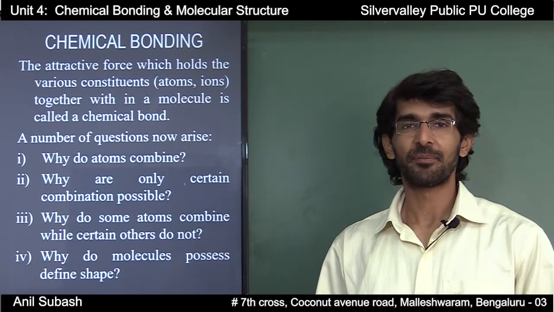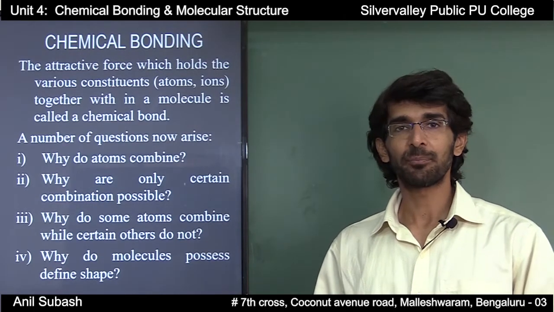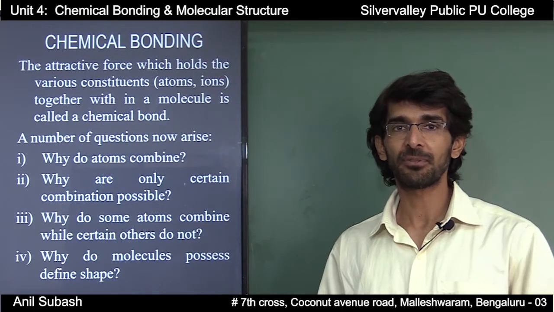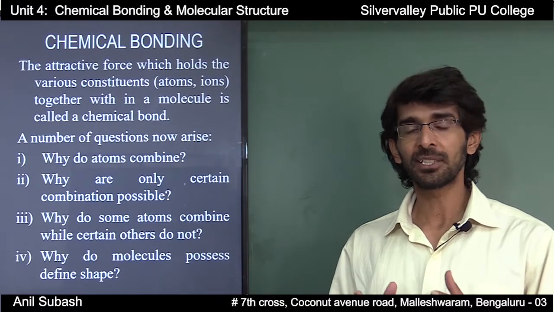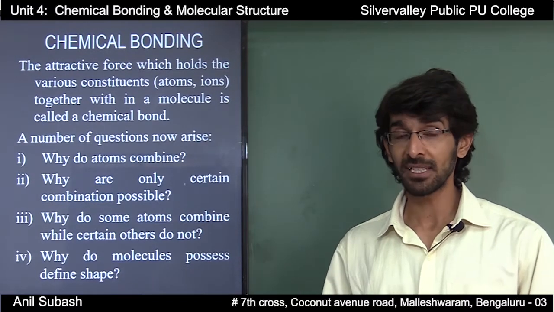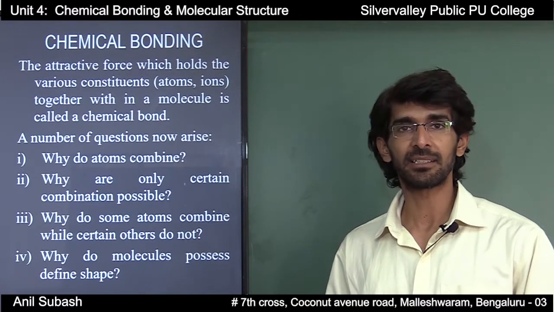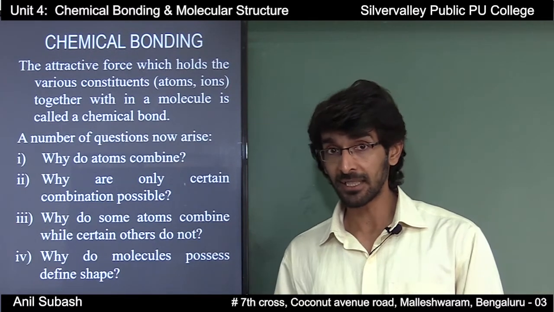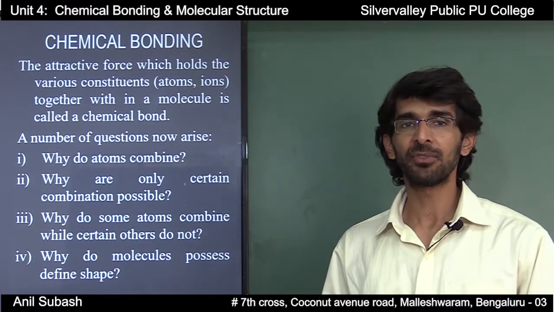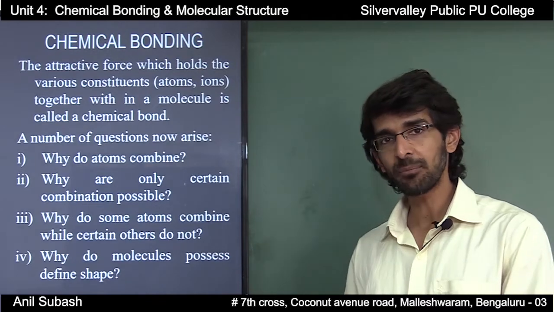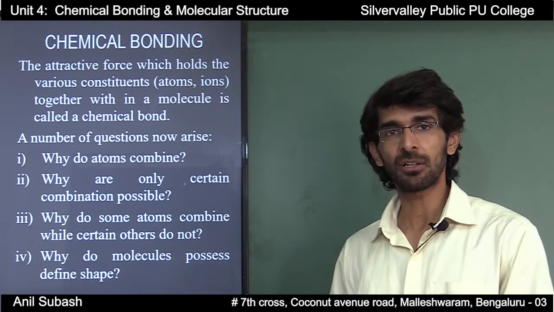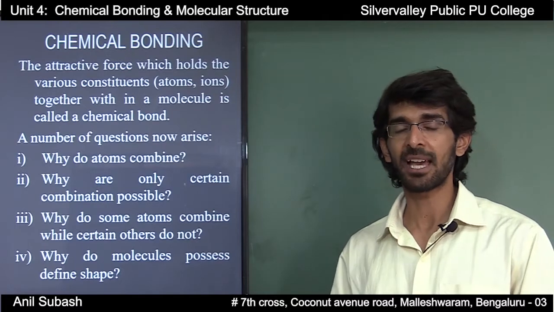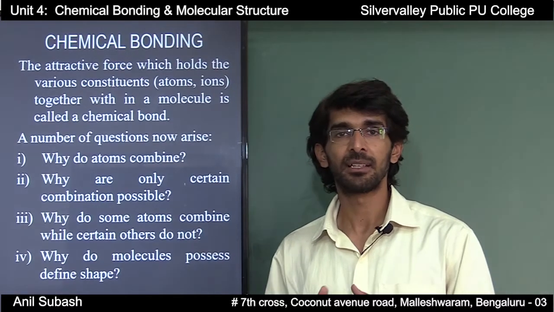Chemical bonding. Matter is made up of one or different types of atoms. If you look into the periodic table, only the group 18 elements, that is the noble gases, exist independently, whereas all the other elements will combine with one another of the same kind or different kind to form molecules or compounds having specific characteristic properties.